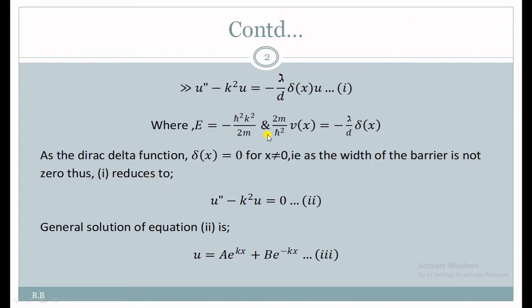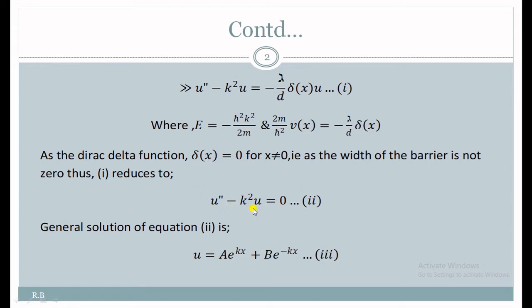Since the width of the barrier is not 0, equation 1 reduces to the following. For x not equal to 0, delta x becomes 0. So in this case equation 1 becomes u double dash minus k square u equals 0, and this is a second order homogeneous differential equation.